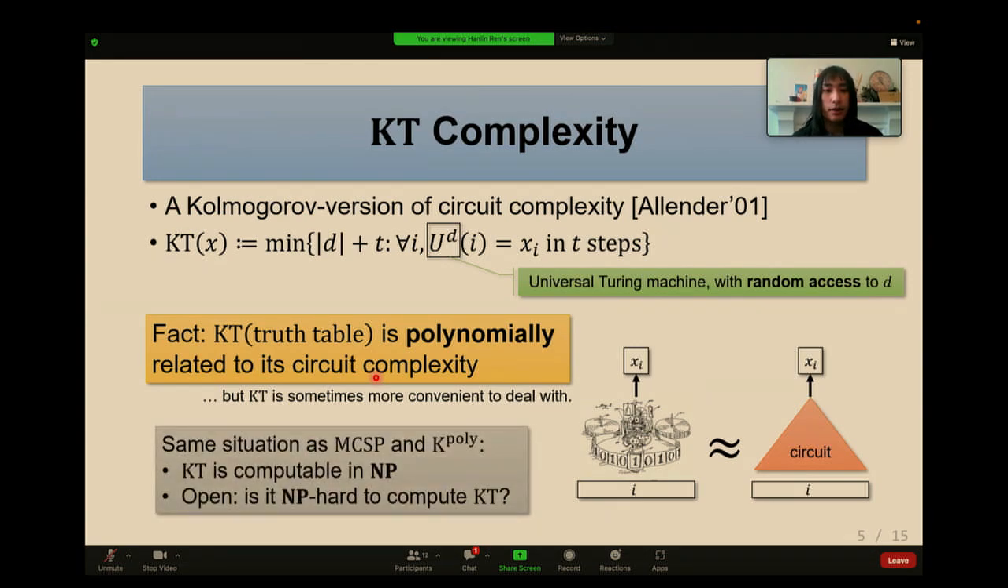KT has the same situation as MCSP and K-poly. First, it's computable in NP. You just guess a program and verify it. Second, it's a big open question whether it's NP-hard to compute KT.